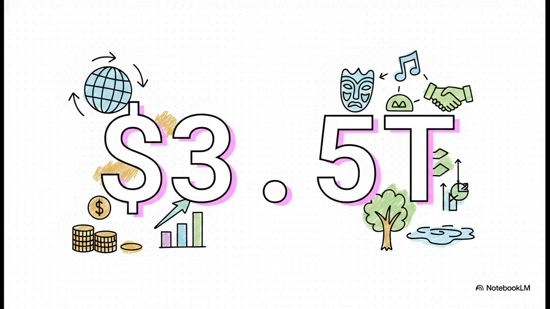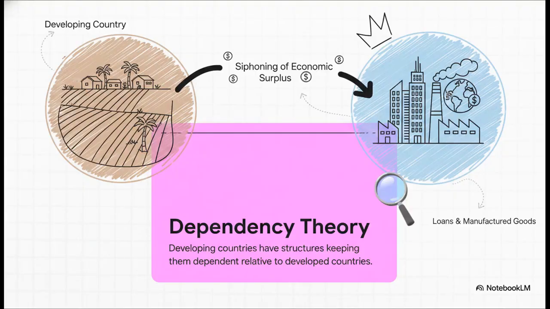For a lot of developing nations, this is actually their main source of foreign exchange. But listen, if we only look at the dollar signs, we're making a huge mistake. We'd be completely overlooking the real, ground-level social, cultural, and environmental impacts playing out every single day. So, to grasp those hidden impacts, anthropologists rely heavily on dependency theory. Essentially, this is the argument that developing countries have these deeply ingrained external and internal structures that keep them in a dependent position relative to developed countries.